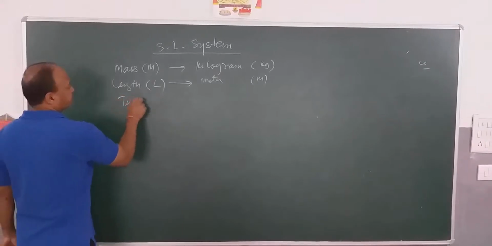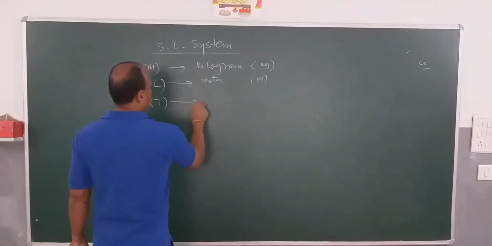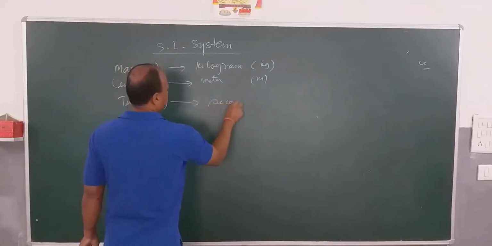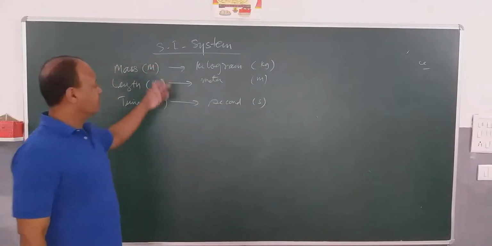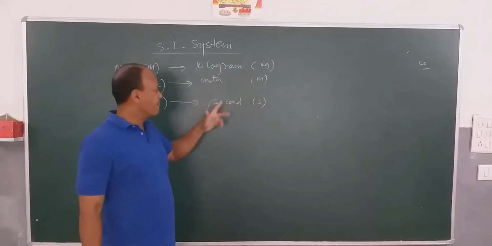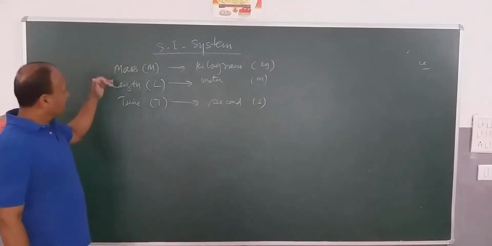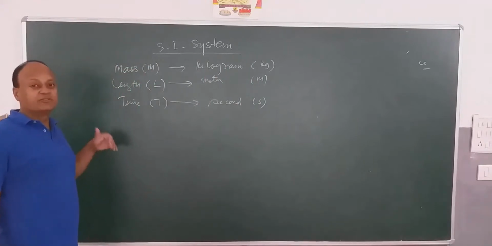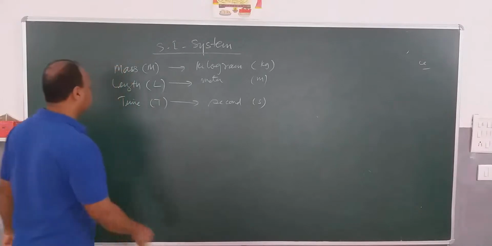Time, which is T, its unit was second, and its short abbreviation is s. Now you can see that these three are basically the fundamental units that we discussed earlier, three basic units. Now four basic units were added.